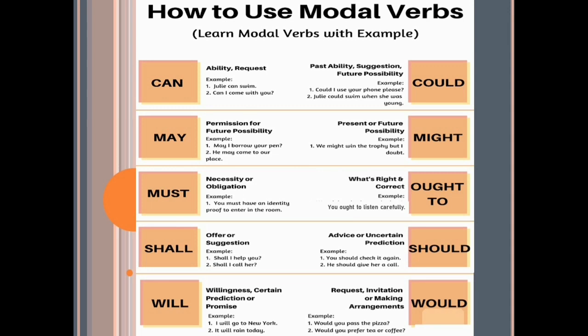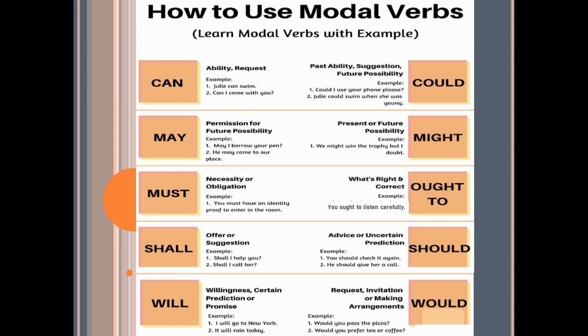The past modal verb of may is might, that presents present or future possibility. Example is we might win the trophy but I doubt. So there is a possibility of winning the match shown through the modal verb might. Next modal verb is must, showing necessity or obligation. Example is you must have an identity proof to enter the room. So there is a type of obligation shown through must.